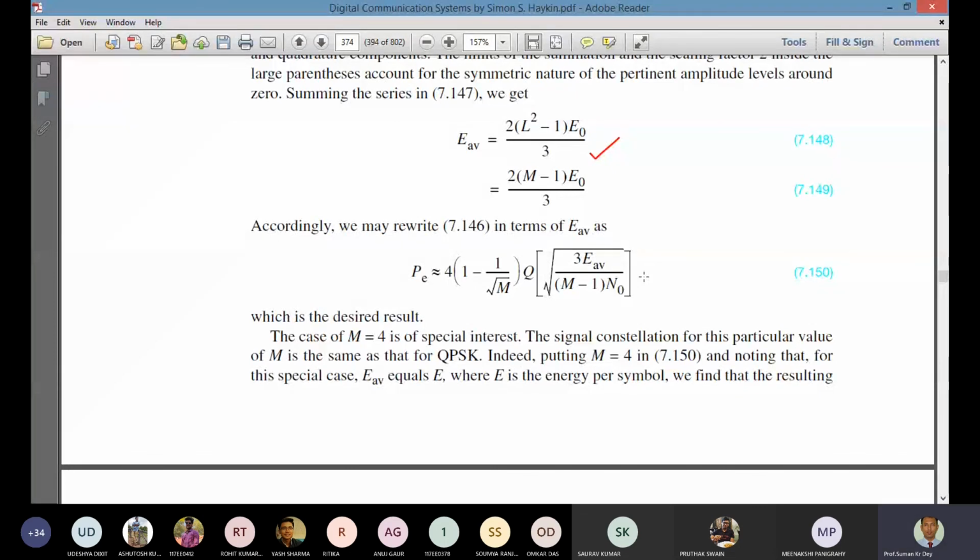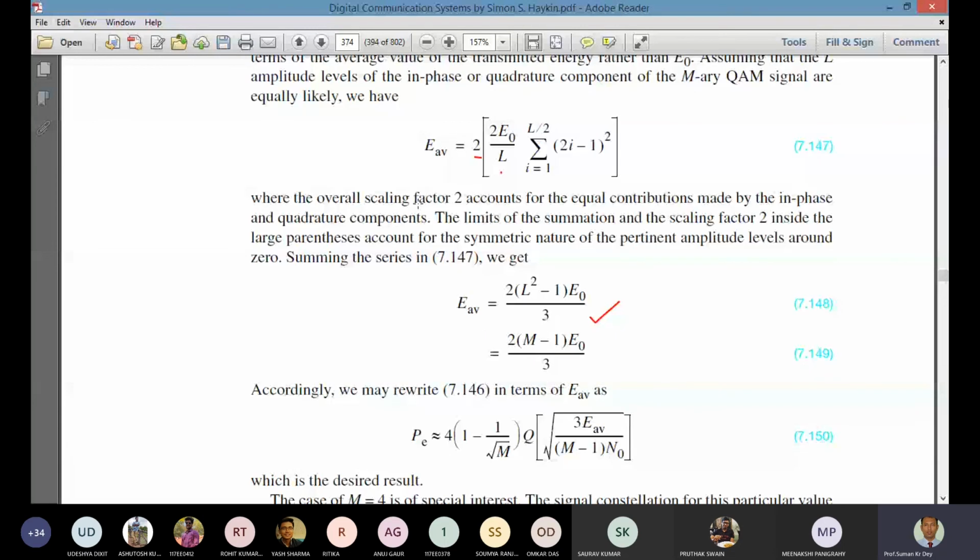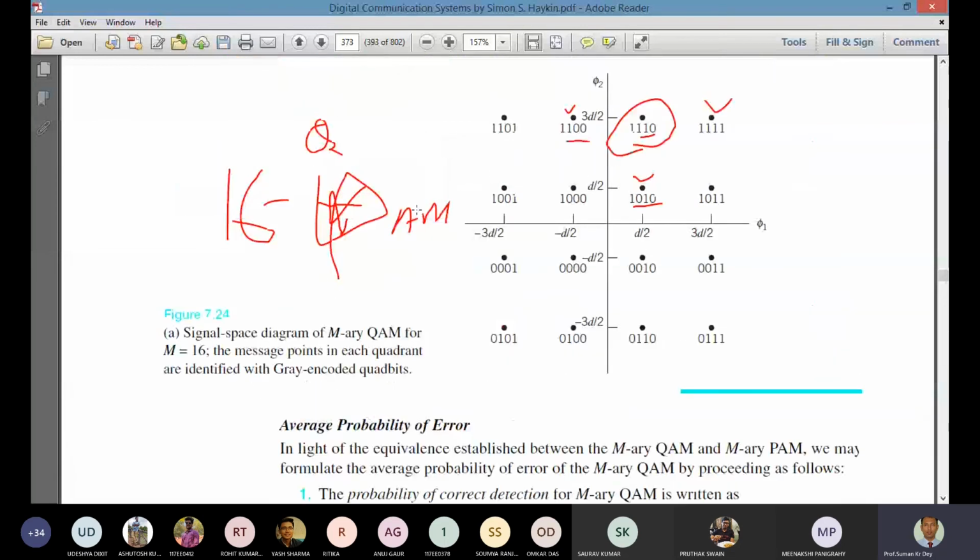Is there any doubt? For your M-ary QAM signal, we need to understand how to place the symbols, which we already discussed when we covered QPSK or BPSK. In the signal space diagram we put the different symbols. This is the important thing for QAM: the position of the different QAM signal points.